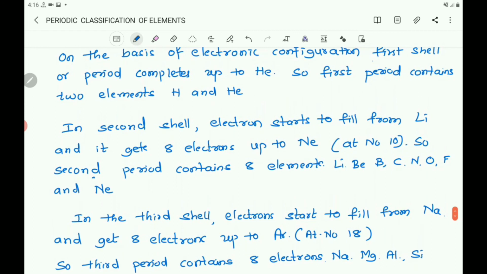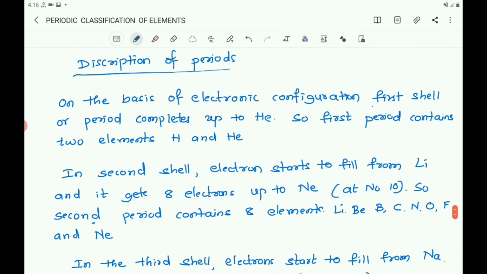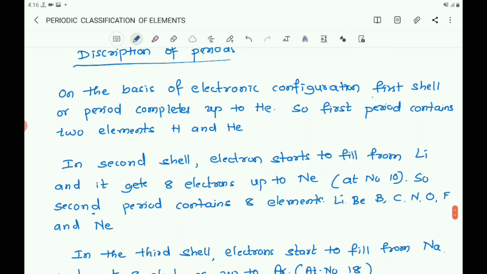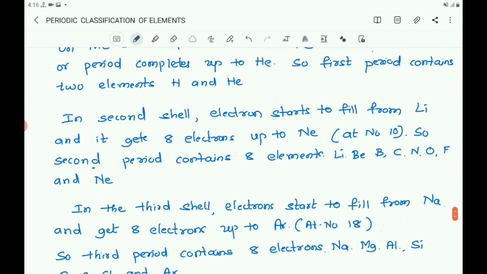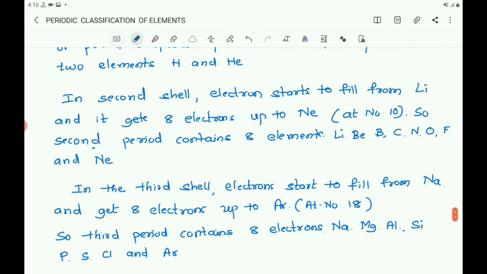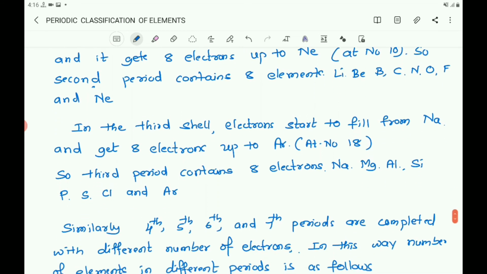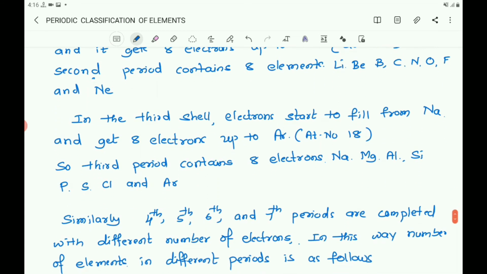Here 7 periods are there, and in the first period there are 2 elements, hydrogen and helium, as they are having only one shell. Second period, 8 elements are there, they are having 2 shells. Third period also having 8 elements.